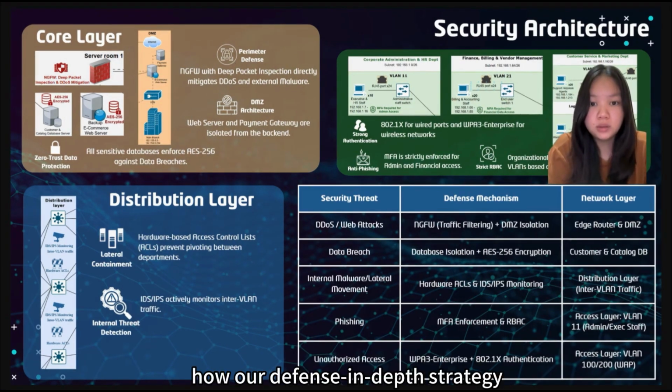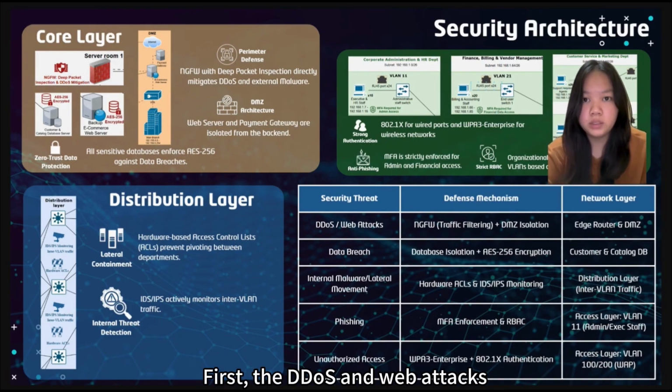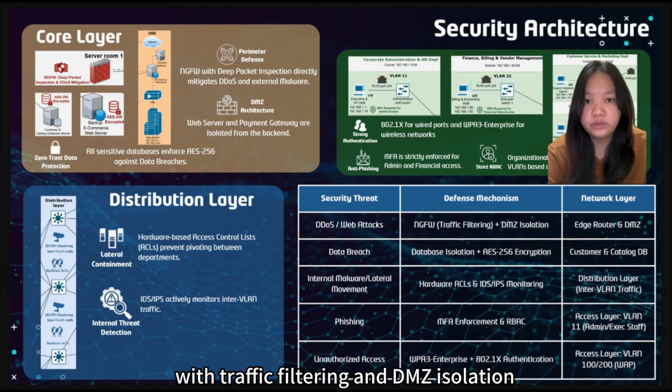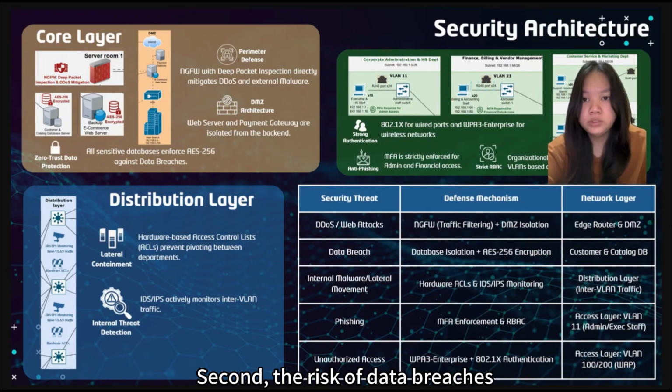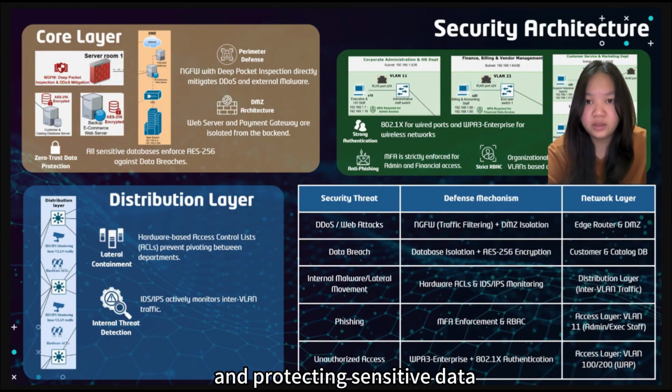This table summarizes how our different defense strategies protect ShopEase against different security threats. First, DDoS and malware attacks are mitigated at the edge router and DMZ using next-generation firewalls with traffic filtering and DMZ isolation. Second, the risk of data breach is reduced by isolating the customer and catalog database and protecting sensitive data using AES 256 encryption.